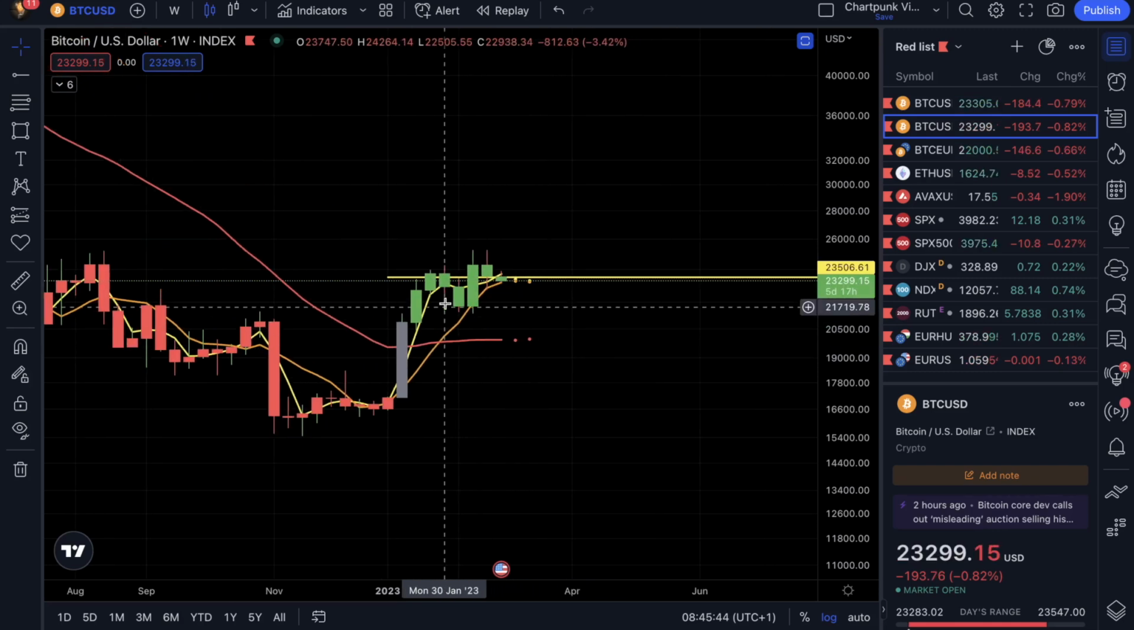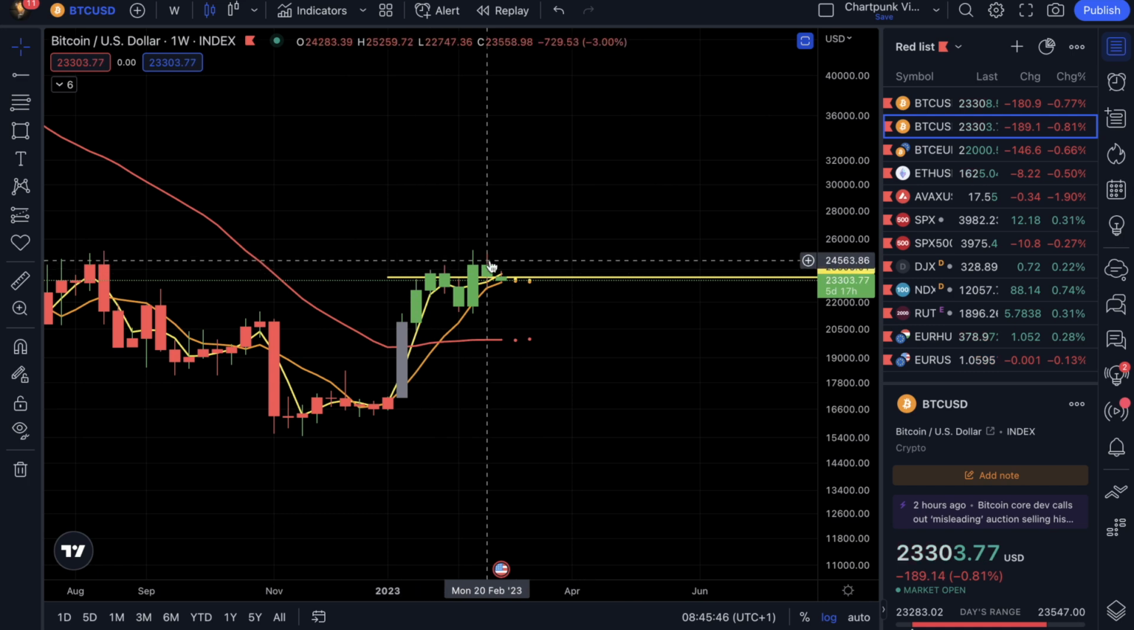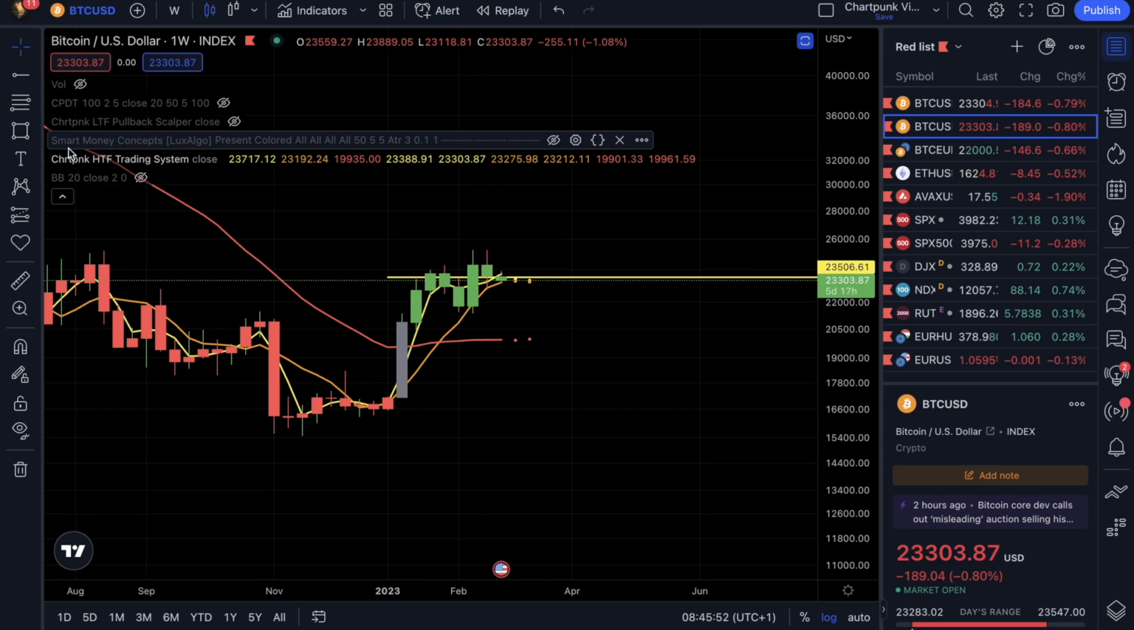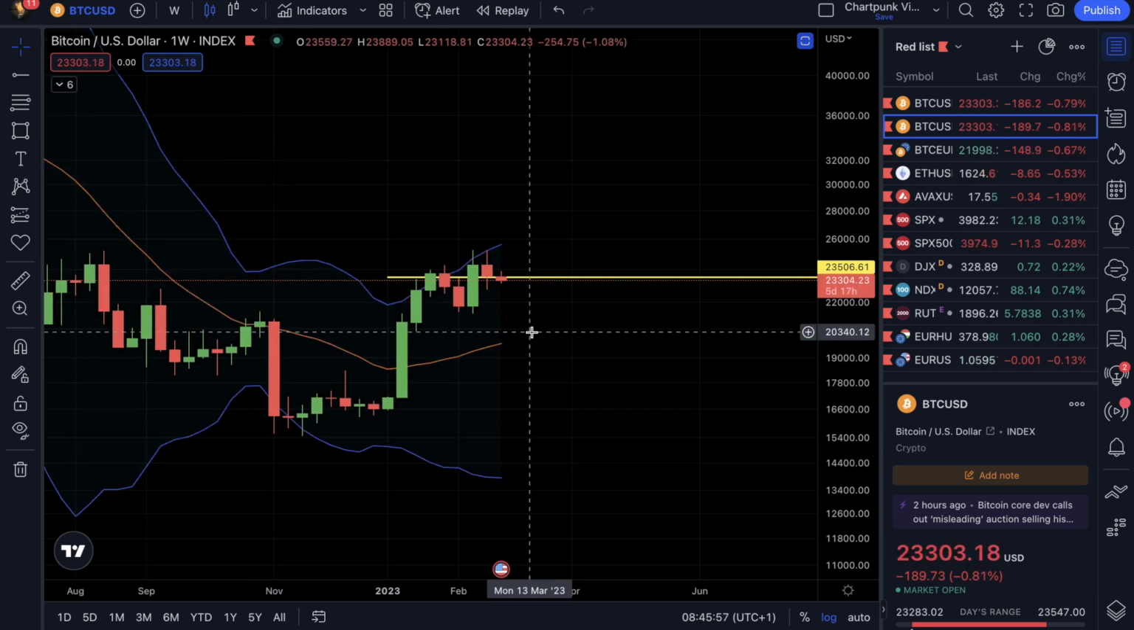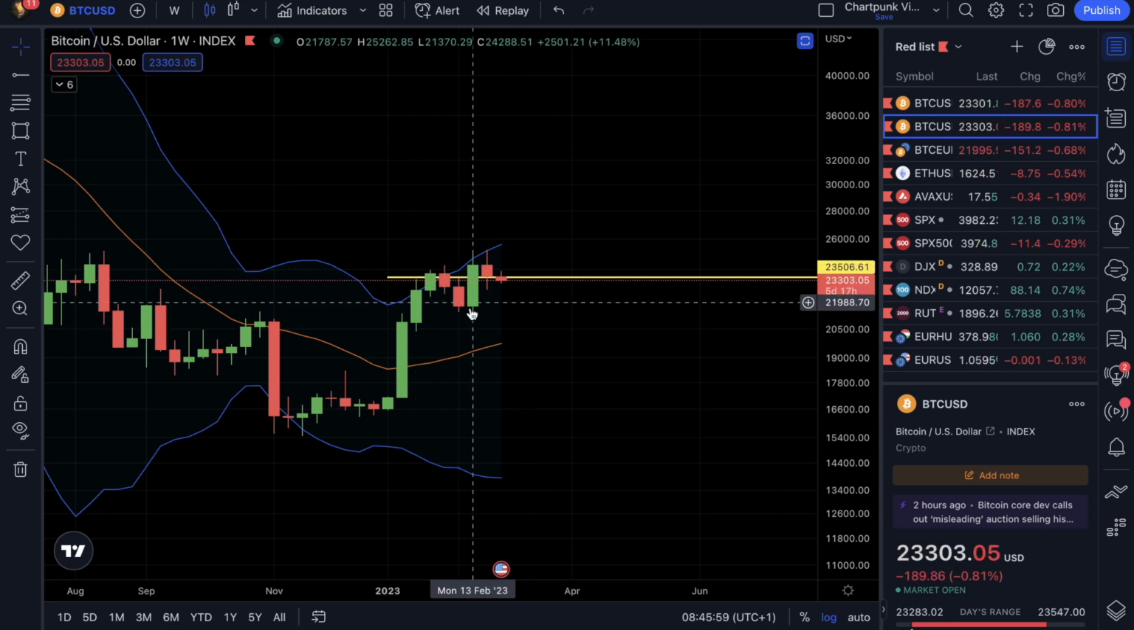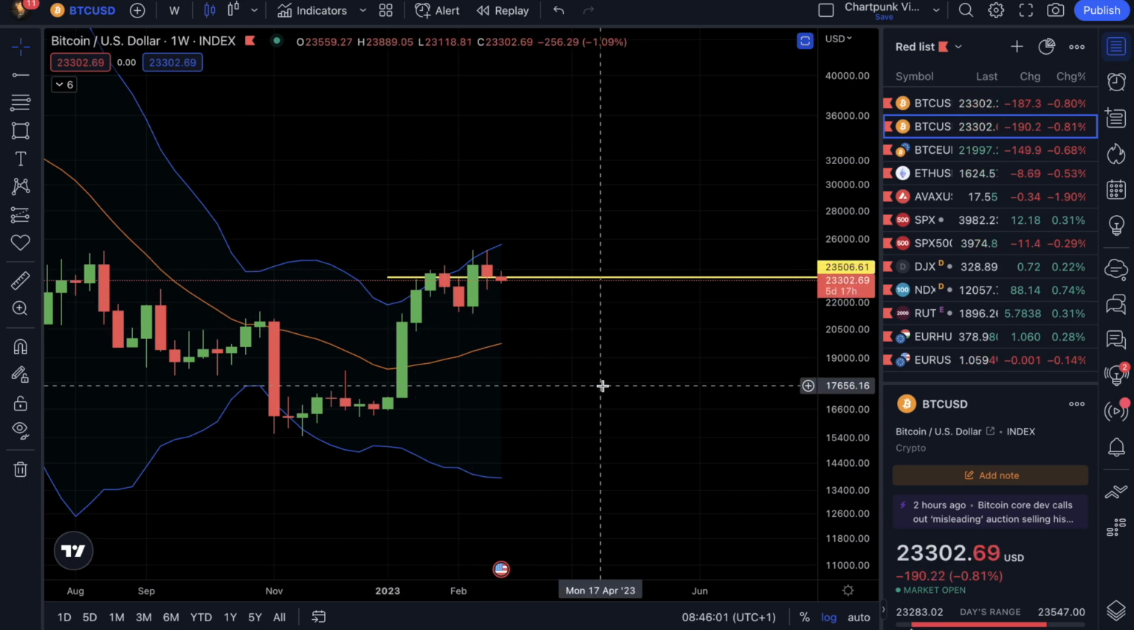What I see here is a double top. This is our previous top. This is our recent top. And if I want to validate this double top and I put on the Bollinger Bands, then you will see that this pattern correlates to a Bollinger M-top pattern, which is a very important price action reversal pattern.